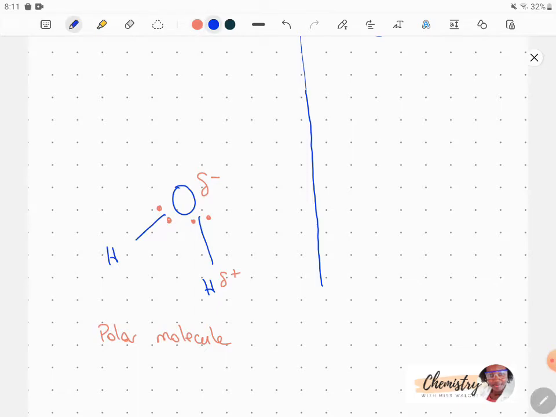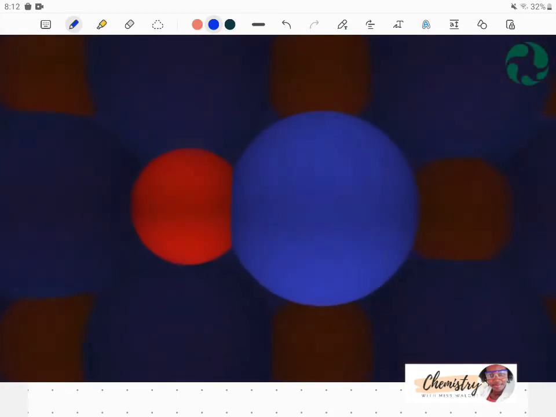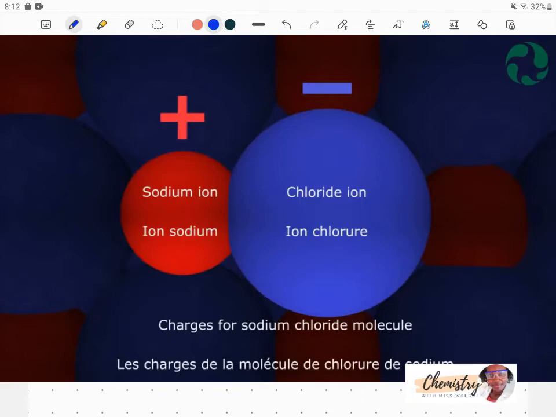In order for a substance to be dissolved, it must be able to form an intimate interaction with the solvent. So sodium chloride, for example, an ionic compound which has positively charged sodium ions and negatively charged chloride ions, can be dissolved in water, because guess what? The water has some charges. The sodium chloride has ions which have some charges as well.